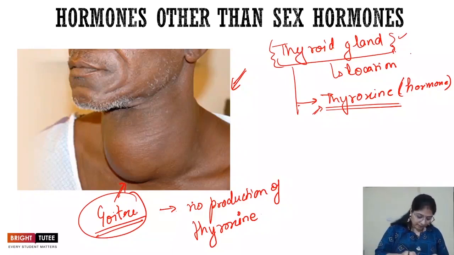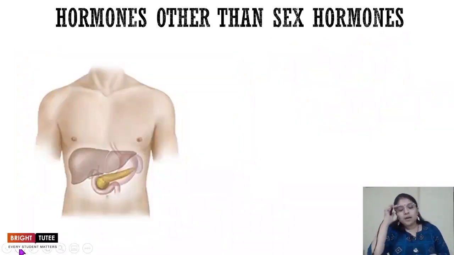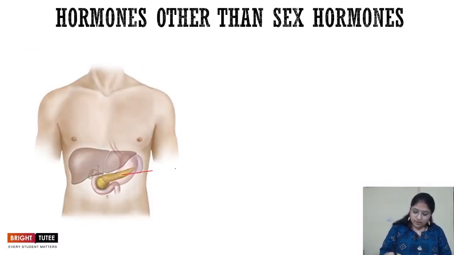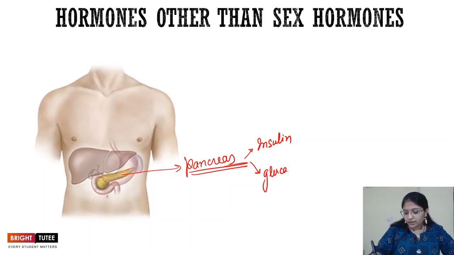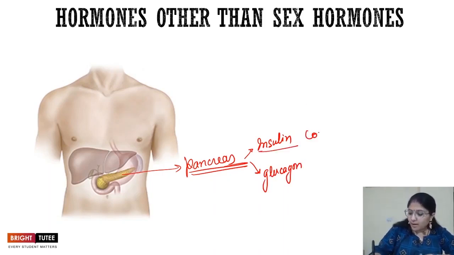Then the other gland that we are going to talk about is the pancreas. So this is the pancreas. This also is a very important organ. The hormones that it releases are insulin and glucagon. You must have heard about insulin. It's quite a common name nowadays because it is a hormone which controls the sugar in the body.